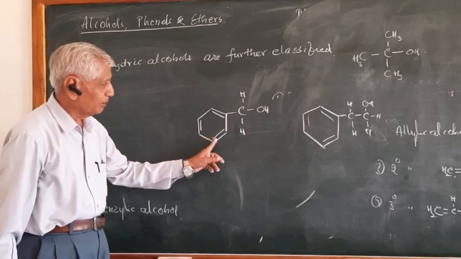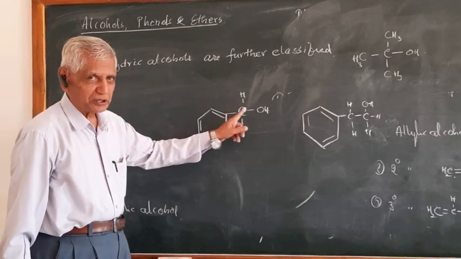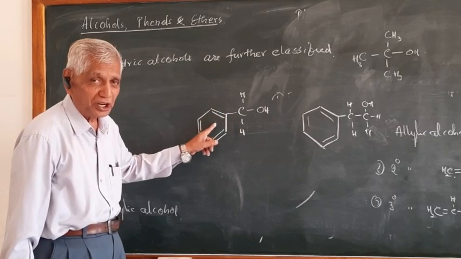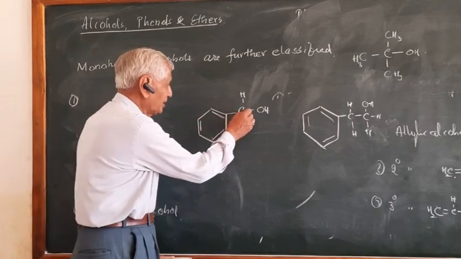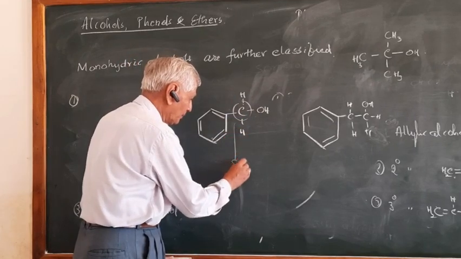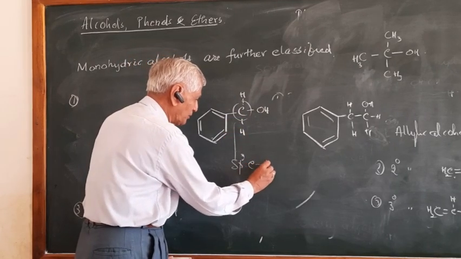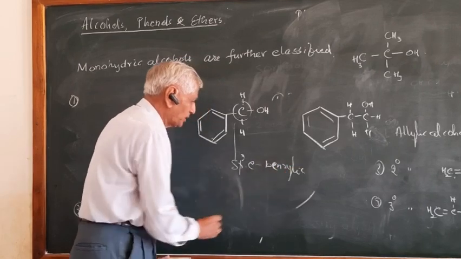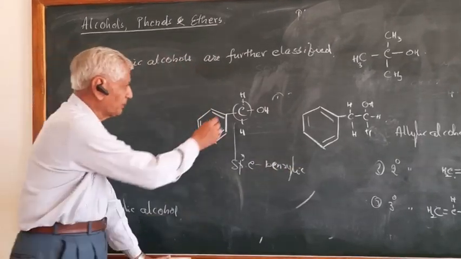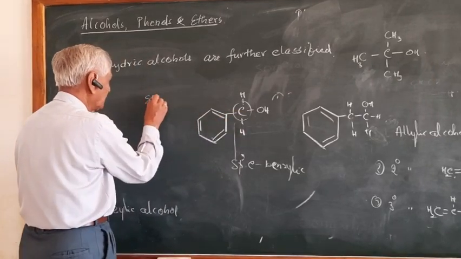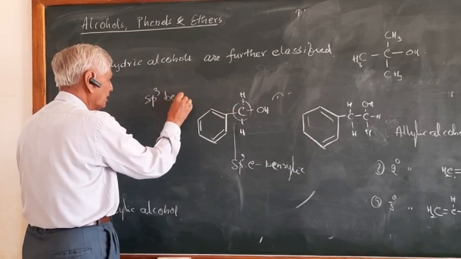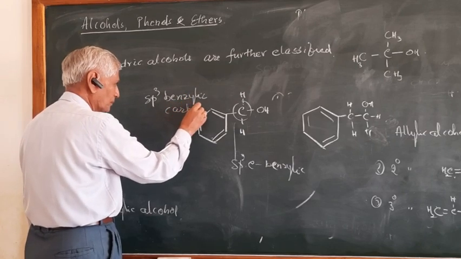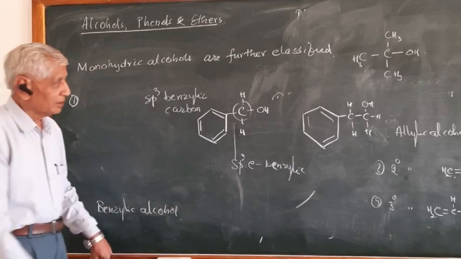In benzylic alcohol, the OH group is connected to sp3 carbon and this sp3 carbon is connected to the benzene ring. Therefore, this is the sp3 carbon and benzylic carbon. sp3 benzylic carbon. So therefore this carbon is sp3 benzylic carbon. Followed? This is not there.